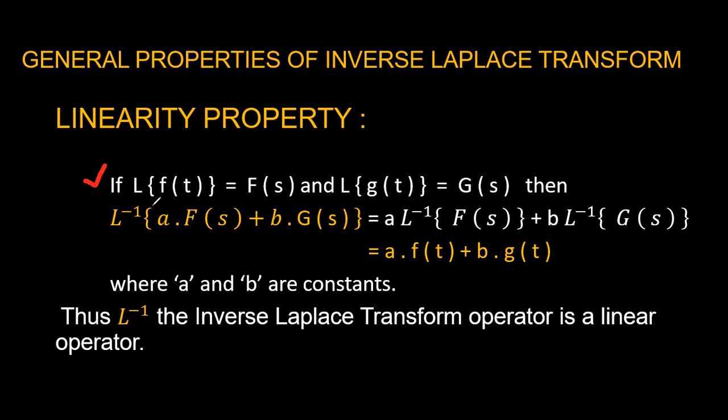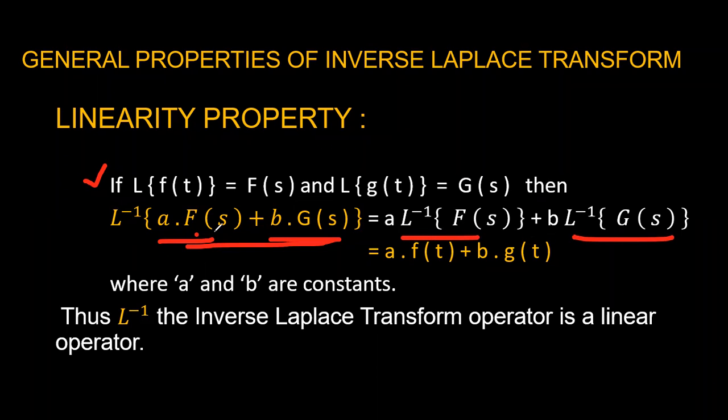If Laplace transform of f of t is equal to F of s and Laplace transform of g of t is equal to G of s, then Laplace inverse of a into F of s plus b into G of s, that is nothing but the inverse Laplace transform of the sum of two functions, is equal to the sum of the inverse Laplace transforms of the individual functions.